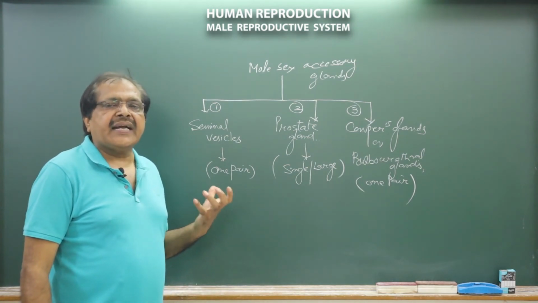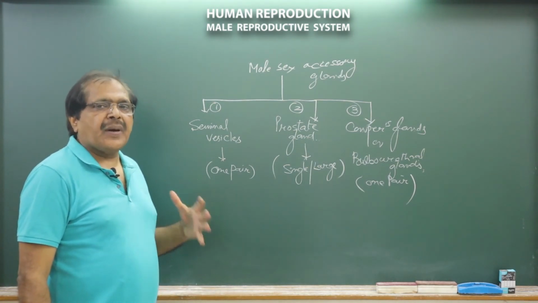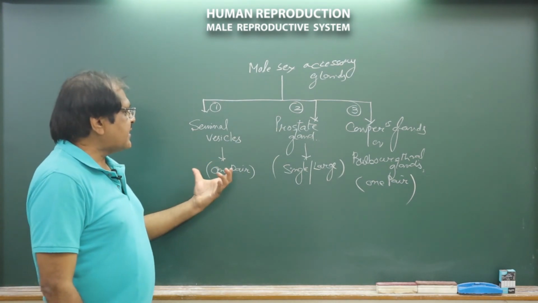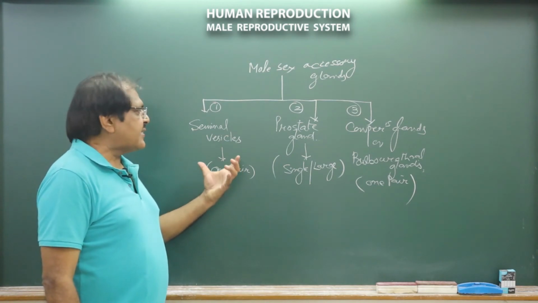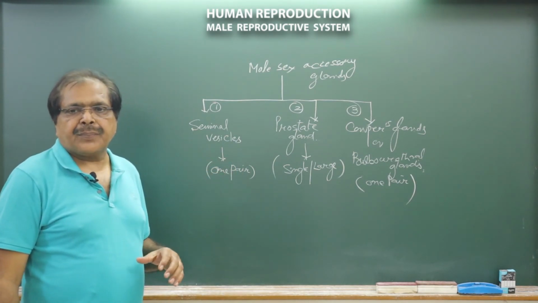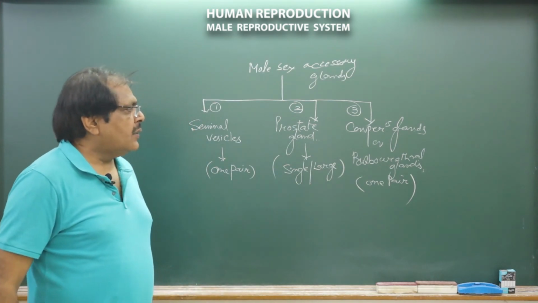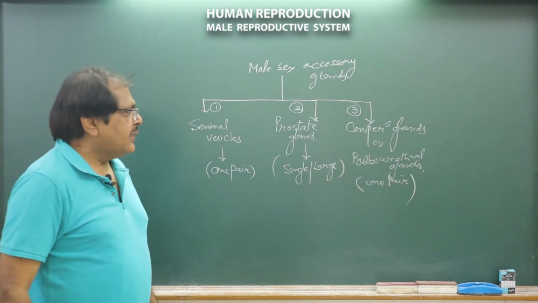It means the semen contains sperms from the vasa deferentia plus secretions from the seminal vesicles, prostate gland, and Cowper's glands or bulbourethral glands.